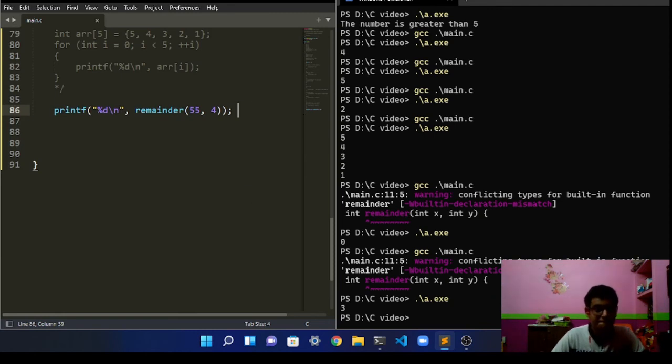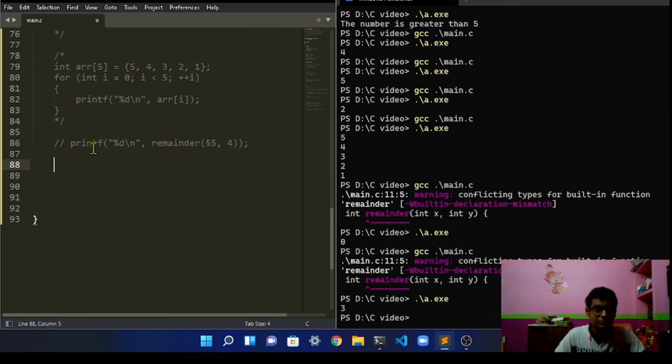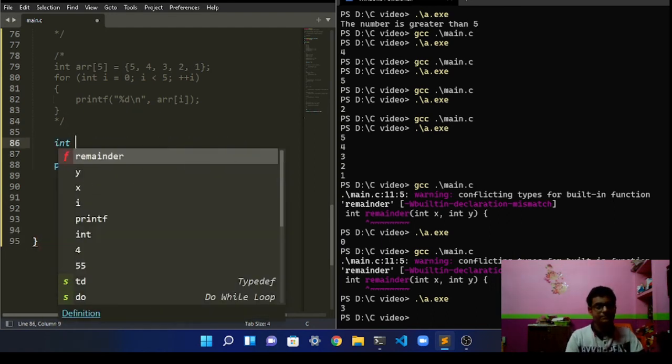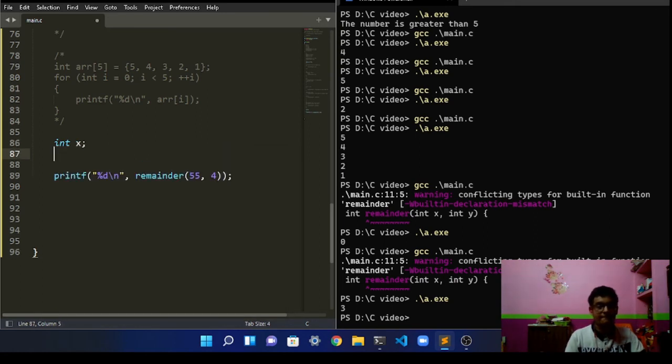Before pointers, let's take a look at a very important concept, which is taking an input from the user. Let's uncomment this line first and assign two variables over here, int, let's say x and y.